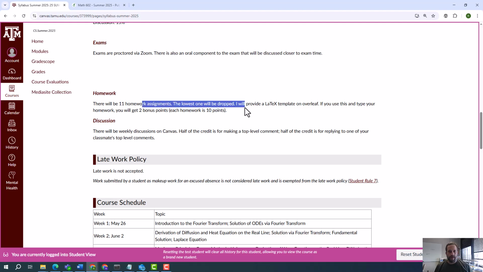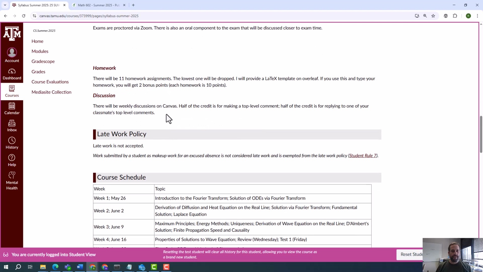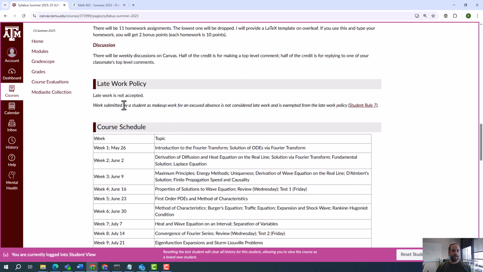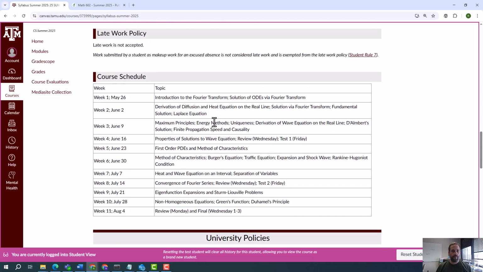I mentioned the lowest homework here. I will talk about homework a little bit later. I will provide a LaTeX template on Overleaf. If you use this and type your homework, you will get 2 bonus points, and each homework is 10 points, meaning you can get a maximum of 12 points if you type your homework in LaTeX. There will be weekly discussions on Canvas, and I will talk about that in just a moment. Late work is not accepted. That's typical student rules stuff.